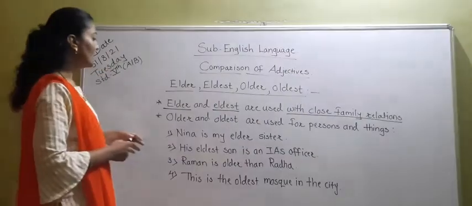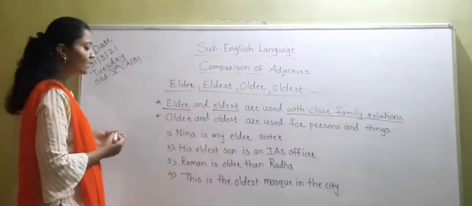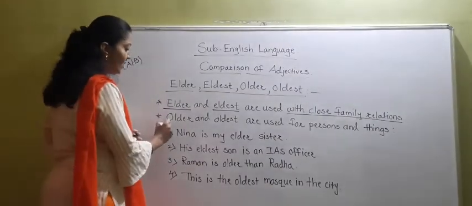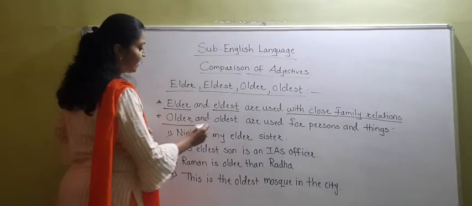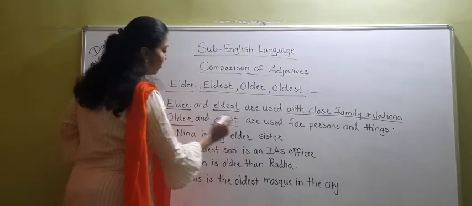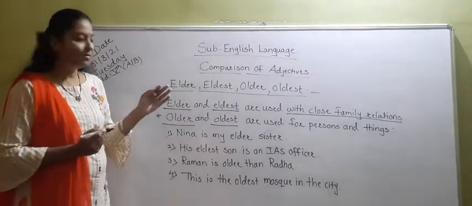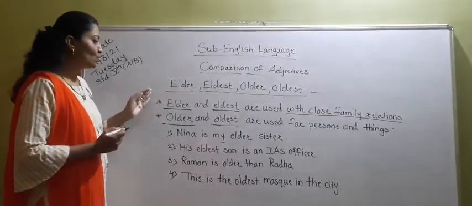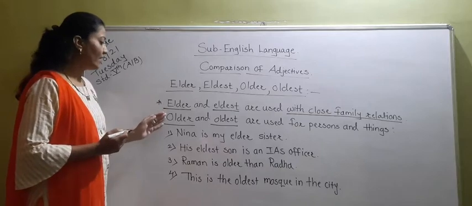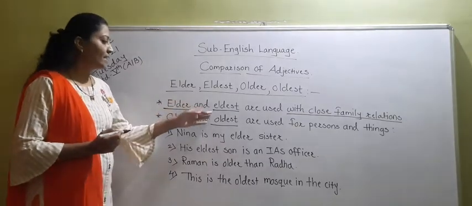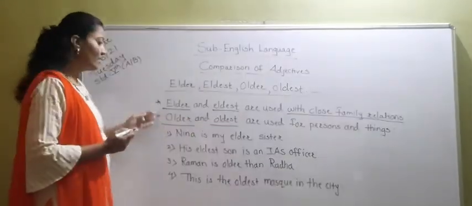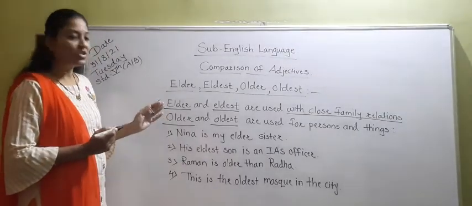Okay? Now see the second word, older: O-L-D-E-R, older, and O-L-D-E-S-T, oldest. So there is a lot of difference between these two spellings, elder and older, eldest and oldest. These two are very much different.